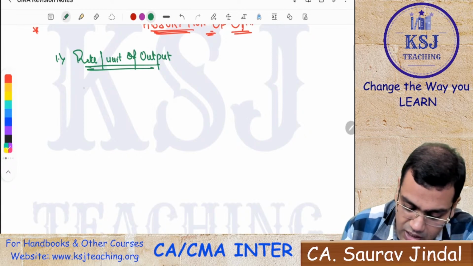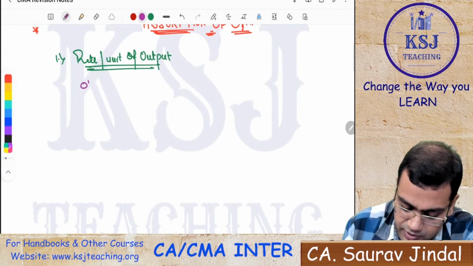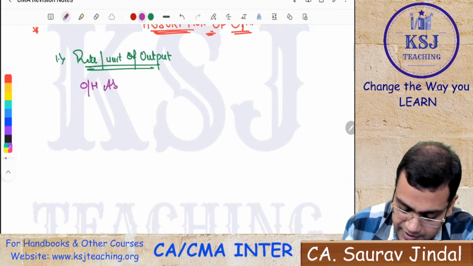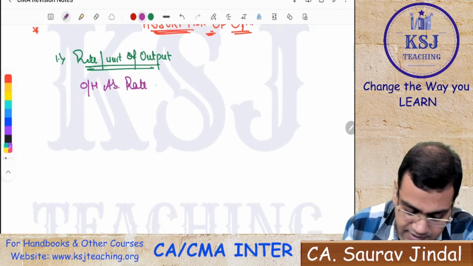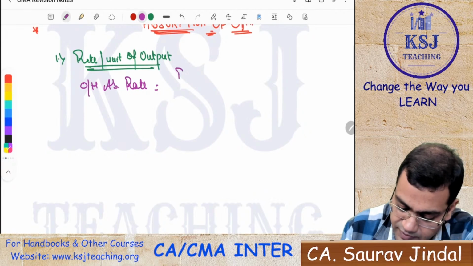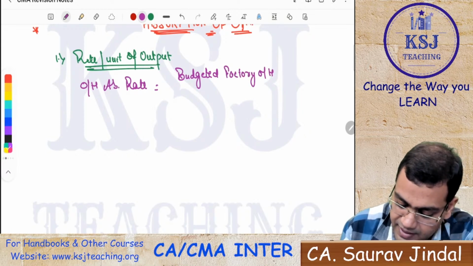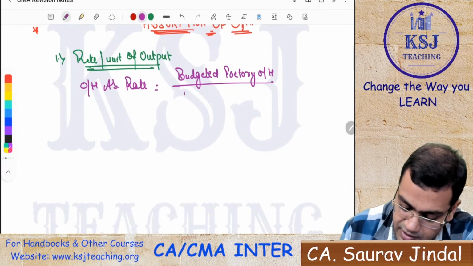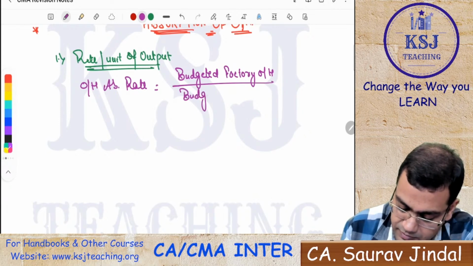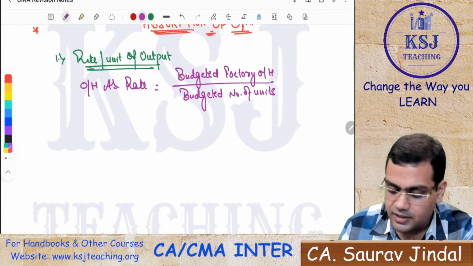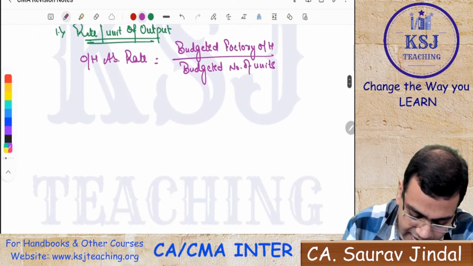So here, how do you calculate the overhead absorption rate? Sir, the overhead absorption rate is calculated as budgeted factory overheads divided by the budgeted number of units, right? I'll just quickly take an example regarding this.